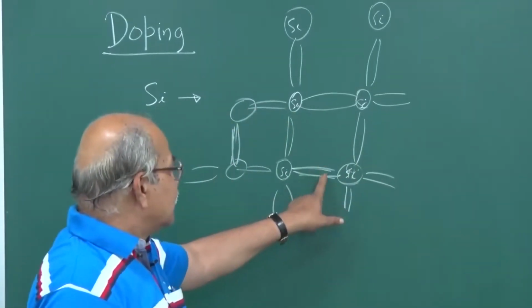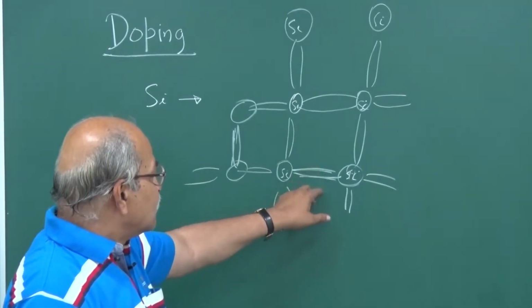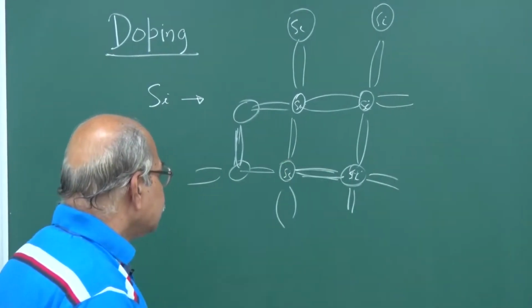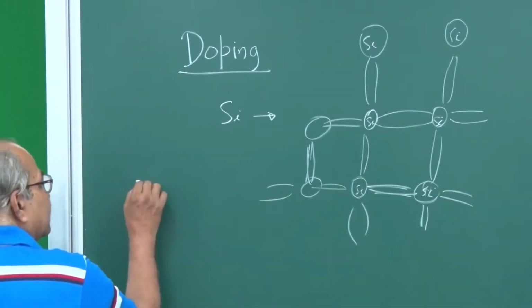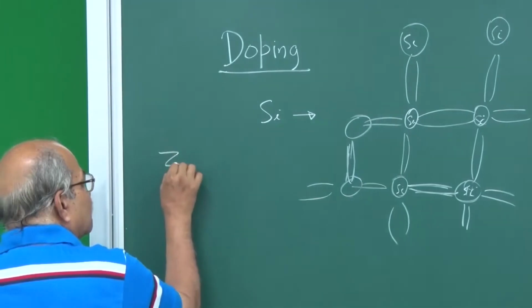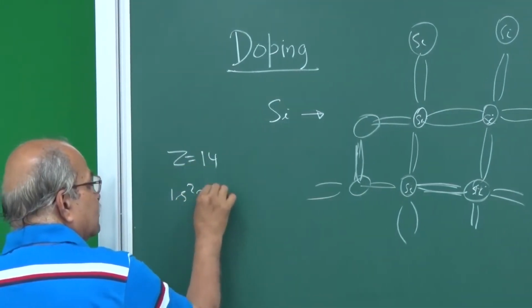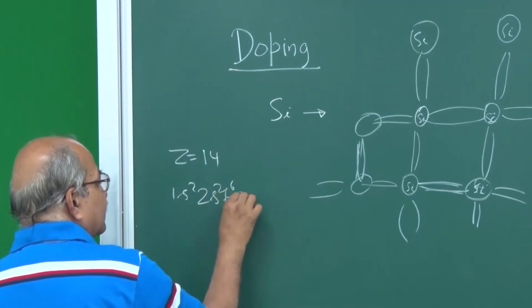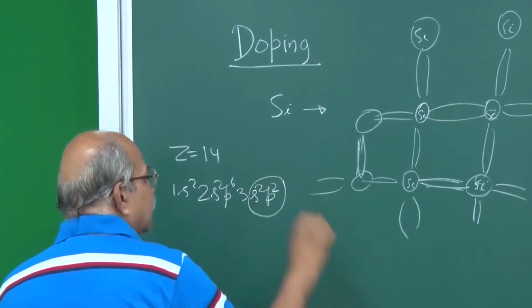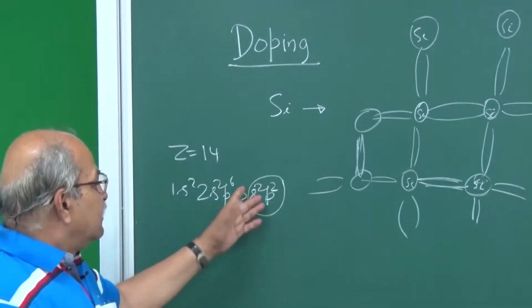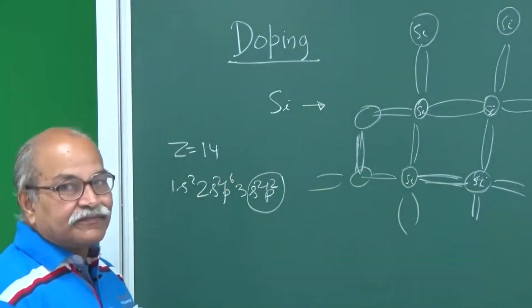These are to represent that it is a covalent bond and 2 electrons are in this bond. The electronic configuration is Z equal to 14. So you have 1s2, 2s2 2p6 and then 3s2 3p2. So these 4 electrons go into this sp3 bonding in this structure.